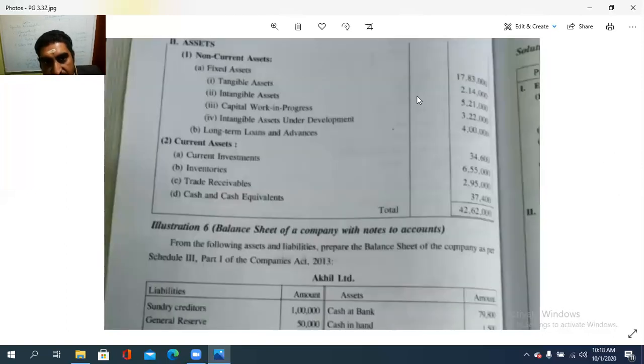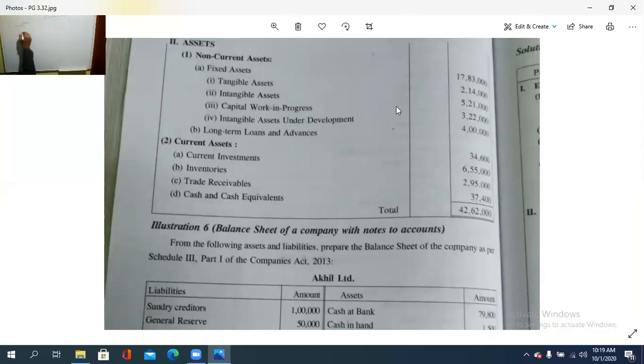And then the asset side. Asset side, what is there? Fixed assets and current assets. Nothing other than that. Okay. So fixed assets, how much it is, we need to check. And current assets, take the total, we will match the balance sheet. So second case, assets.